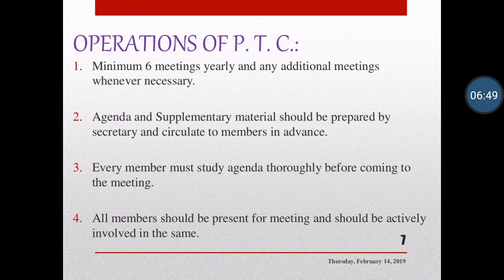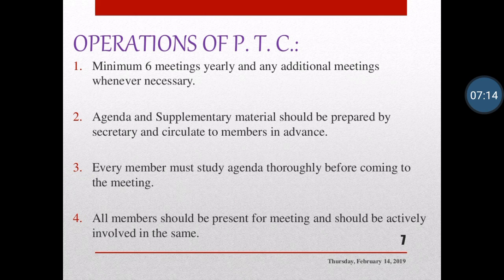Then the operations of the pharmacy therapeutic committee. Operations are very important. Without operation, the committee does not have any active participation in the hospital pharmacy. The first point is a minimum of 6 meetings yearly and any additional meeting whenever necessary. 6 meetings means one meeting every 2 months.